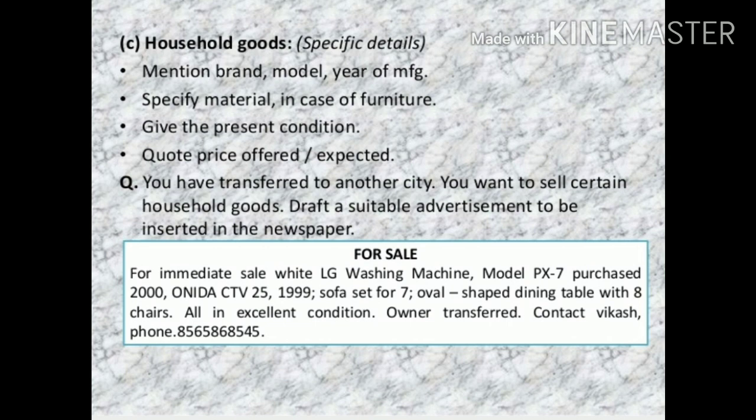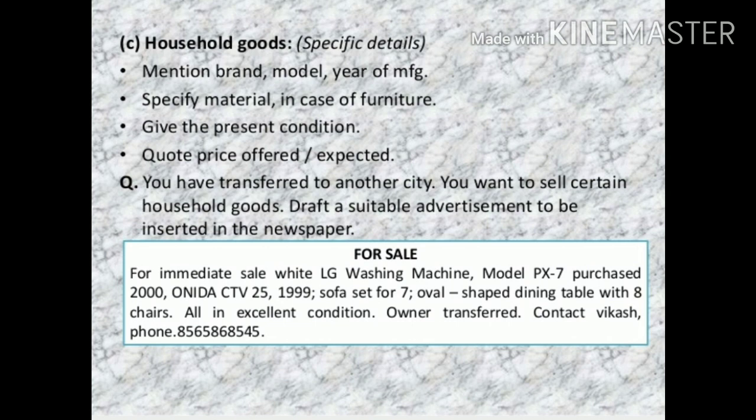So let us see the advertisement that you will place for the above mentioned situation. For sale will be the heading. For immediate sale: white LG washing machine model PX7, purchased in 2000; Onida CTV 25, 1999; sofa set for 7; oval shaped dining table with 8 chairs, all in excellent condition. Owner transferred. Contact Vikash, then contact number. Okay, so this is the third type of sale and purchase advertisement.